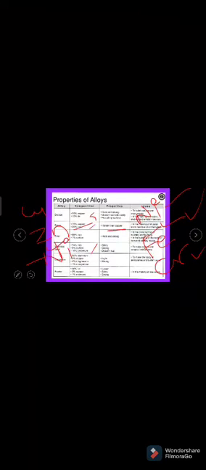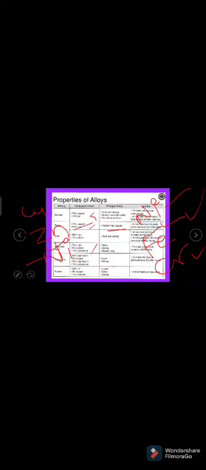And next one, it can be useful in making chemical equipments, automobile parts preparation. Okay, it can be used in making sinks, utensils, dental and surgical instruments. Okay, these are the uses of the